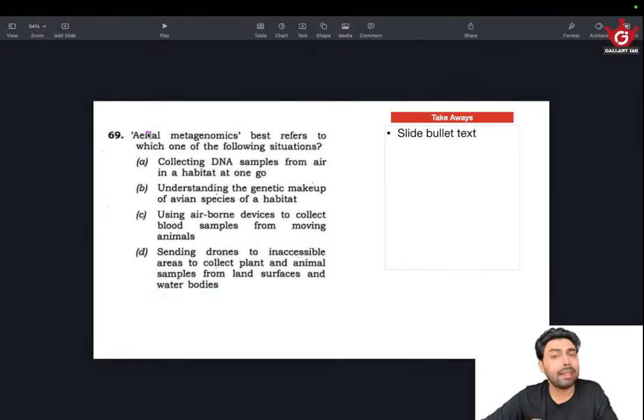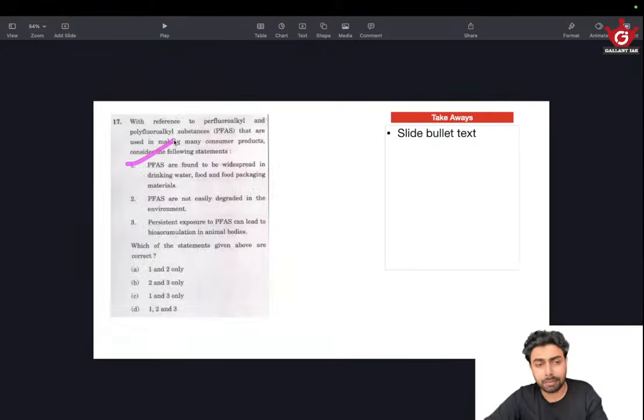Aerial means anything that's in the air or airborne, and it's not just avian species, not just birds or mammals like bats. It could be anything. So eliminating this, since we have already eliminated these two, we arrive at the answer. Not because I knew the exact thing, but I was able to eliminate B, C, D based on logic and understanding. That's how we arrive at the answer, 69A.